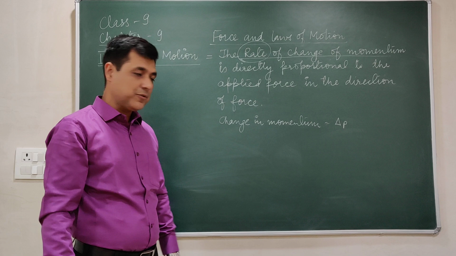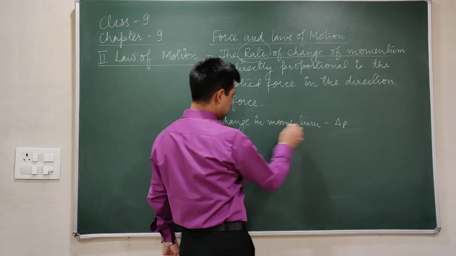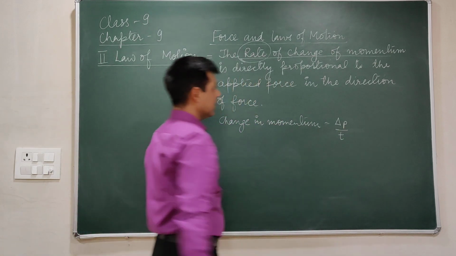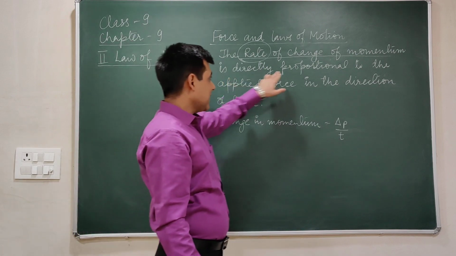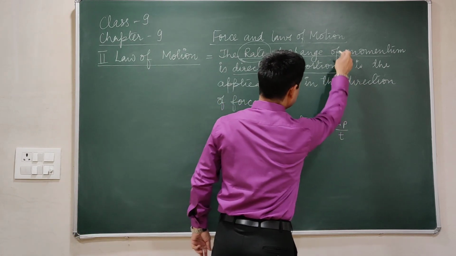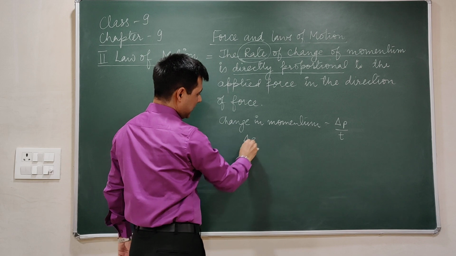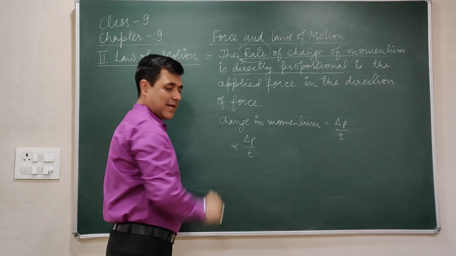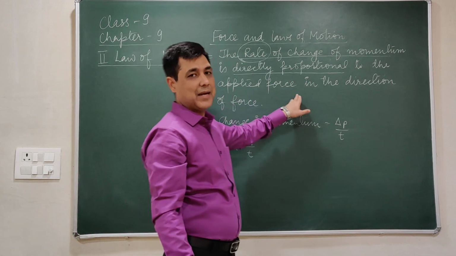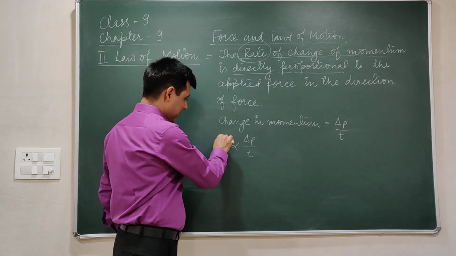Rate means with respect to time, so divided by t. This term, delta p upon t, is directly proportional to the applied force, that is F.